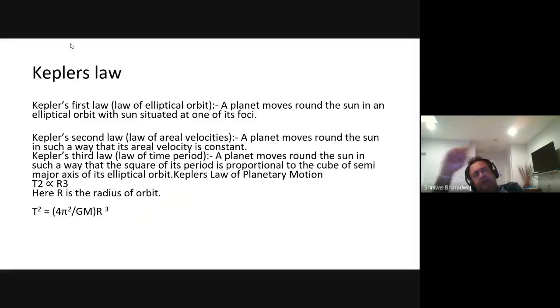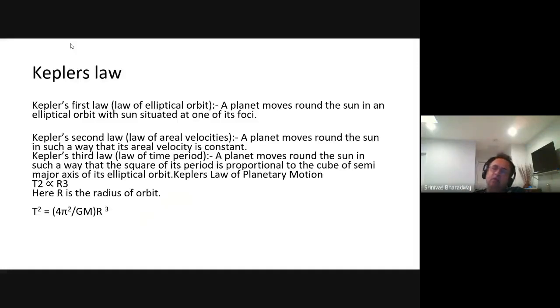The sun sits at one of the foci, and the planets revolve around it.